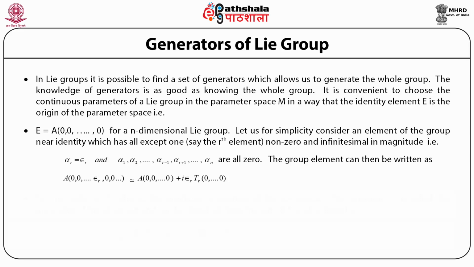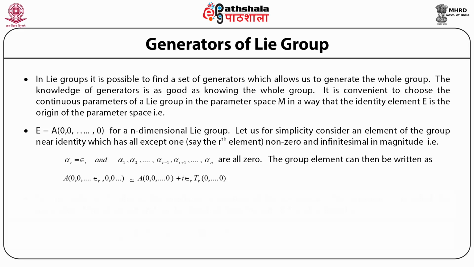For example, it's something like the Taylor expansion: if you have a function of one variable, then the value of the function at the point x plus h, where h is infinitesimally small, is given by the value of the function at x plus h times the derivative of the function with respect to x evaluated at the point x, where all the other terms are dropped.